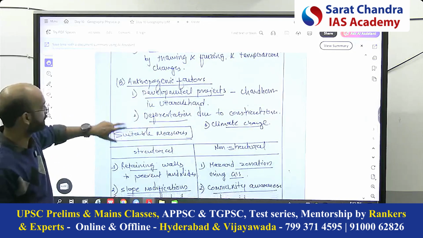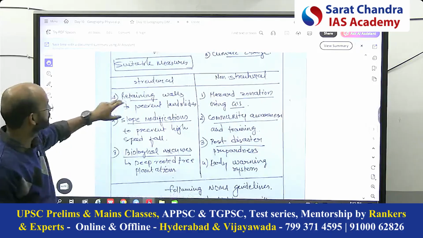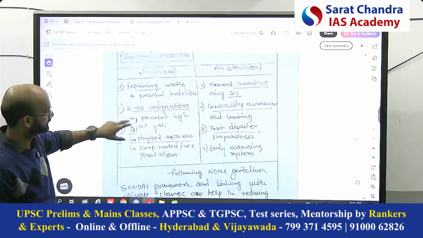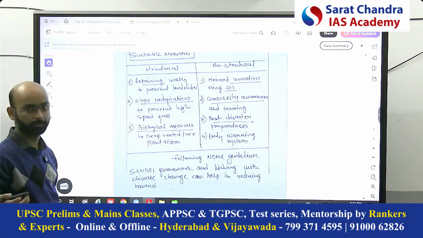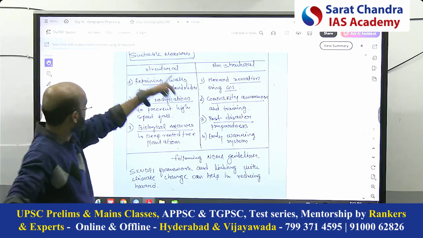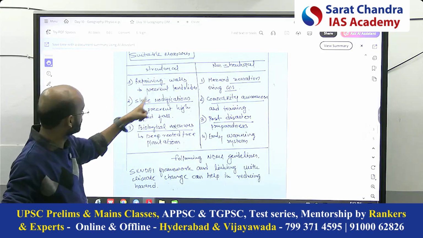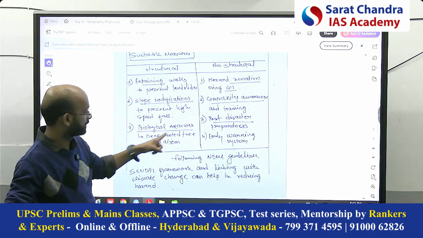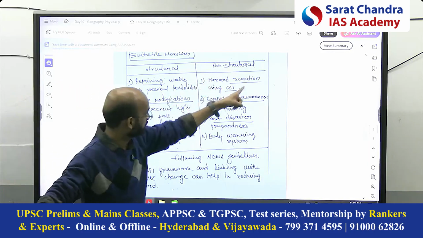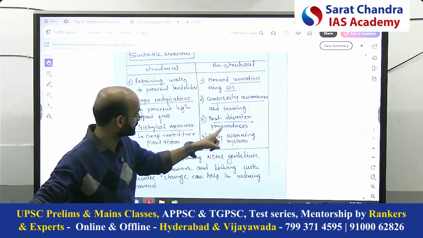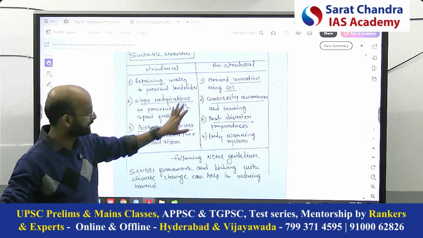And then the anthropogenic factors like the developmental projects, deforestation. These are simple points. Suitable measures. Now you see my presentation has started growing because now you are getting mature, so I can include them. So I have presented it as structural and non-structural. Structural like retaining walls, slope modification, biological measures like deep-rooted tree plantation. Non-structural: hazard zonation, community awareness, post-disaster preparedness, early warning system. Keywords are there, well presented.